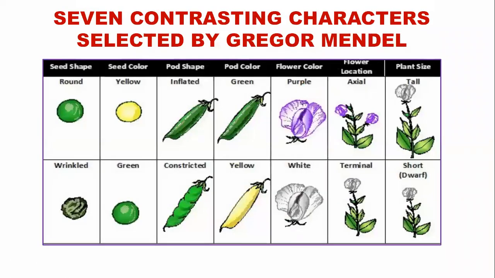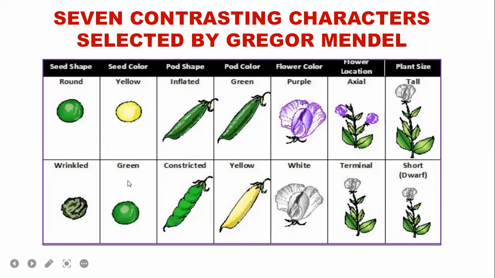Now, I said there are 7 contrasting characters of Gregor Mendel. What are the 7 contrasting characters? Look at seed shape, seed color, pod shape, pod color, flower position, flower color, and stem height or stem size. So these are all the 7 characters, and 2 contrasting characters are there in all of these 7 characteristics.